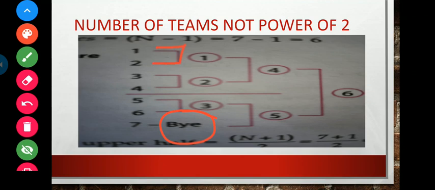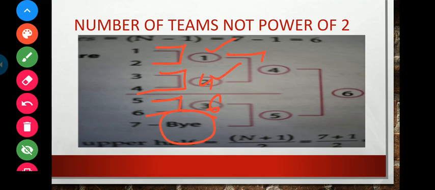Now 1 will play with 2, 3 will play with 4 and 5 will play with 6. Clear? Here it is a bit of a mistake in the number of matches, perhaps it is written. So here we can see that 1 should be there, here 3, 4 must be there, here 6 must be there, and the 7.